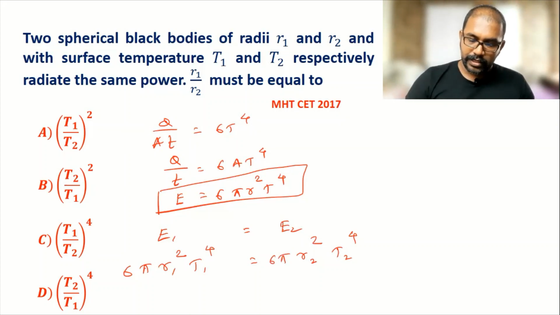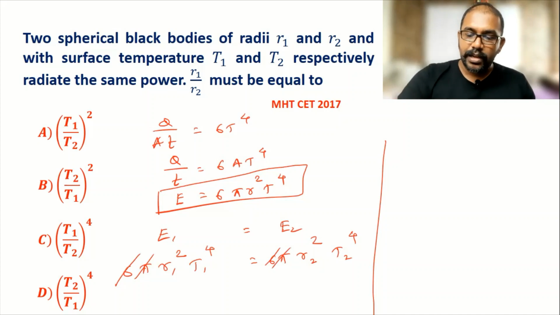Now here this constant, Stefan's constant, and pi from both the sides get cancelled. So we get R1 square into T1 raised to 4 is equal to R2 square into T2 raised to 4.